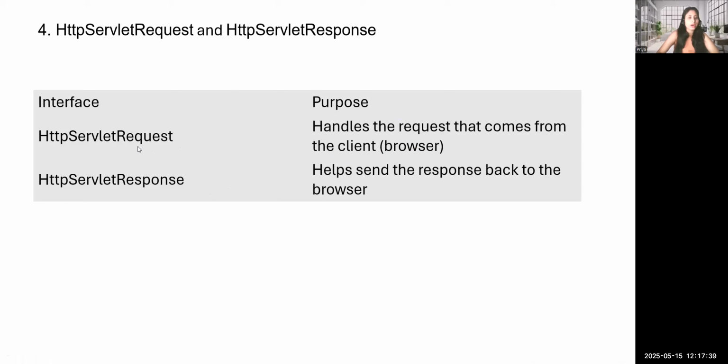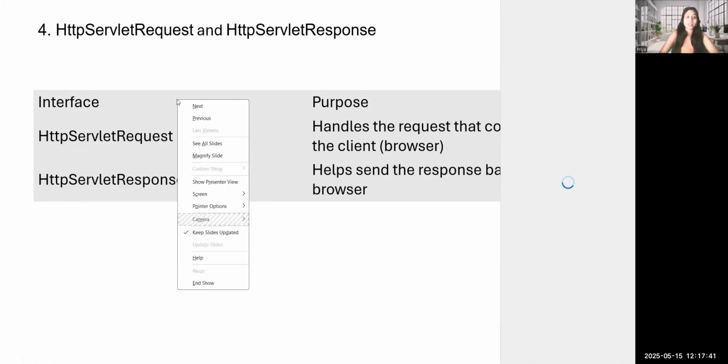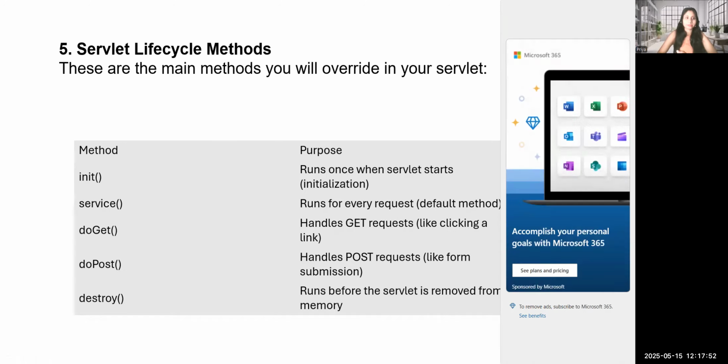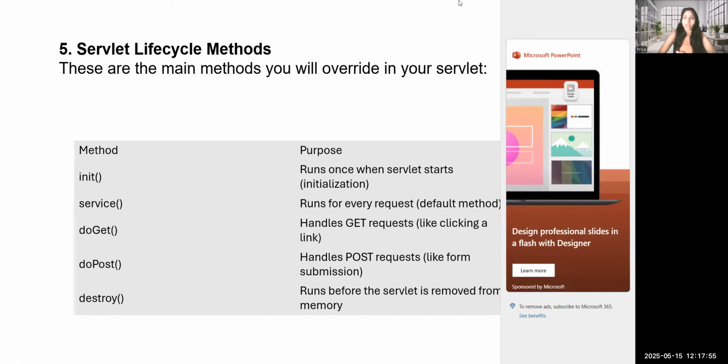So that's all. In the next tutorials we will use whatever methods we discussed here in our code. Let's discuss some life cycle. We already discussed the servlet life cycle, but let's discuss it again. In the next tutorials, we will use these methods in our code.